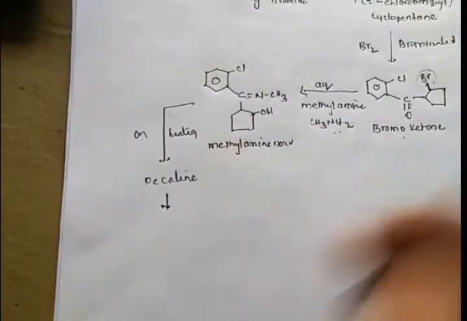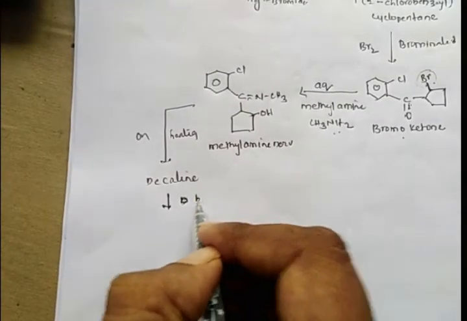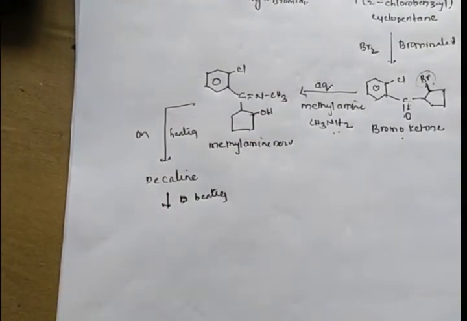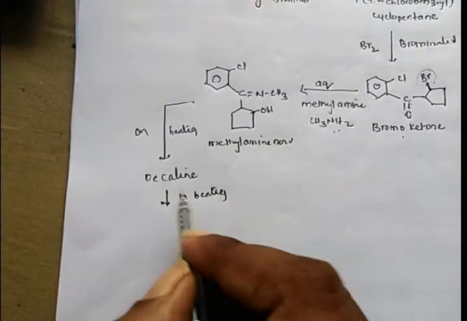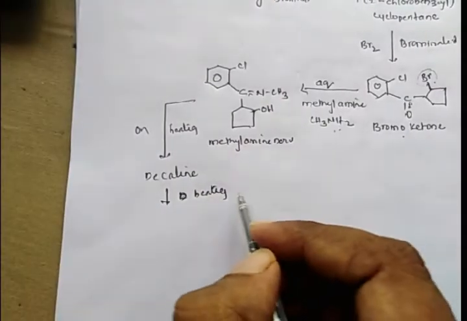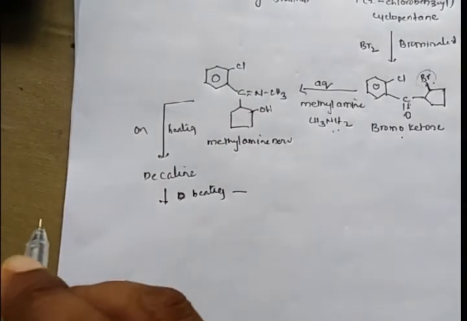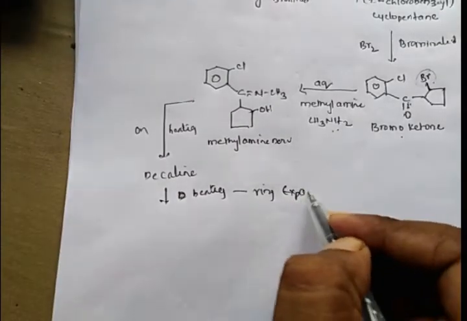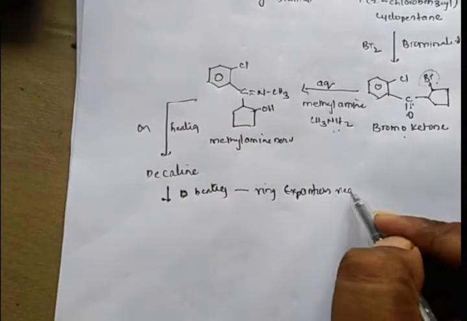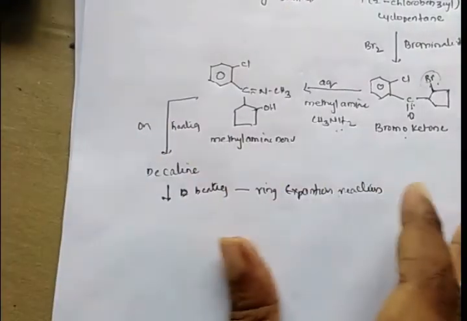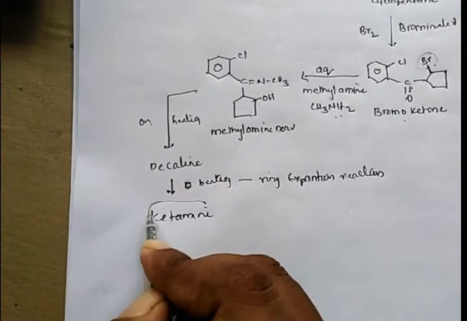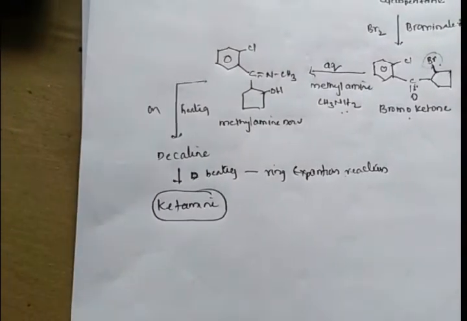On further heating of the obtained decaline, a ring expansion reaction occurs, and we will get the target molecule, ketamine.